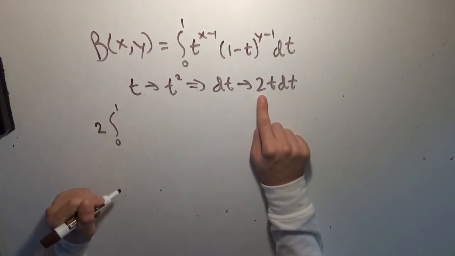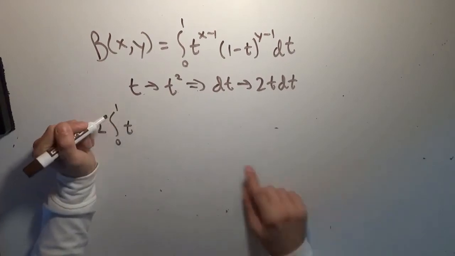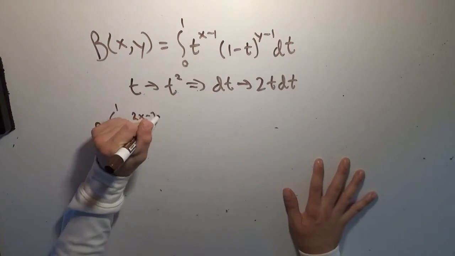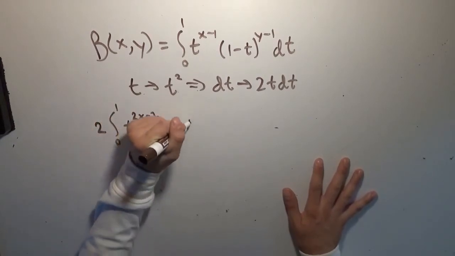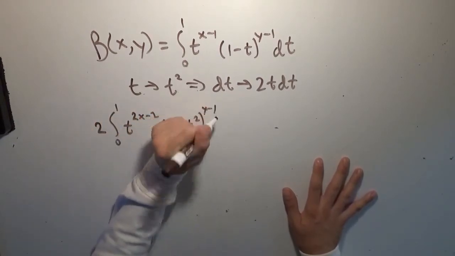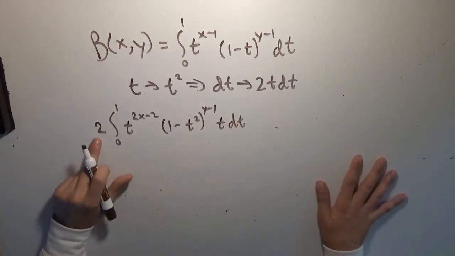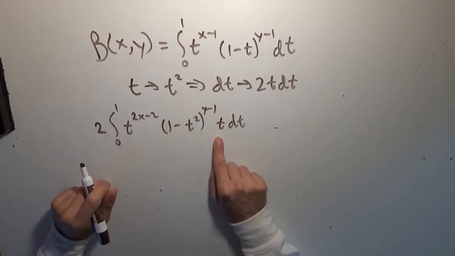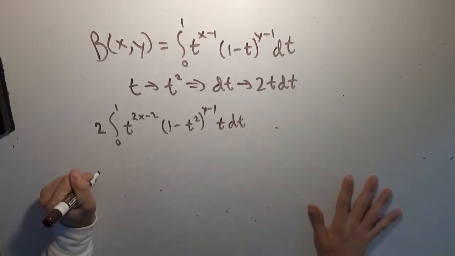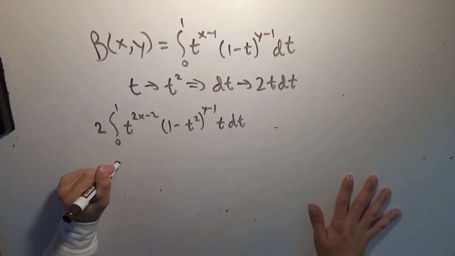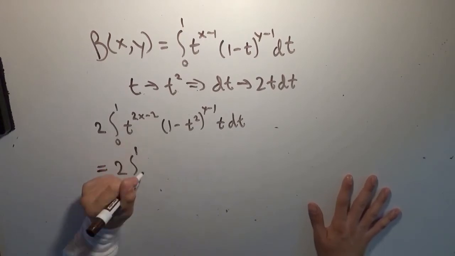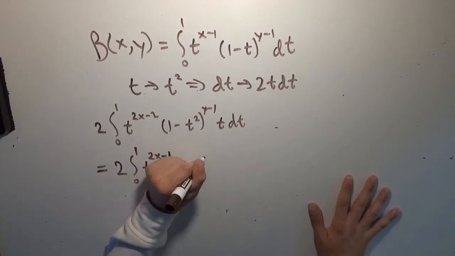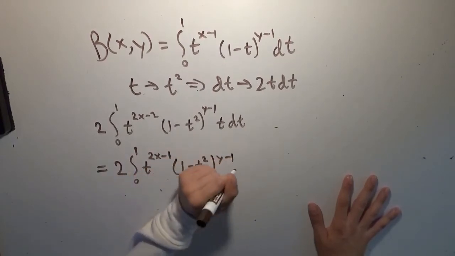It's still going to go from 0 to 1, and I can multiply these powers together, so we're going to get t to the 2x minus 2 times 1 minus t squared to the y minus 1 times t dt. Because this is a power of t to the power 1, and this is a power of t, we can just combine those. So we get that the beta function is also equal to 2 times the integral from 0 to 1 of t to the 2x minus 1 times 1 minus t squared to the y minus 1 dt.